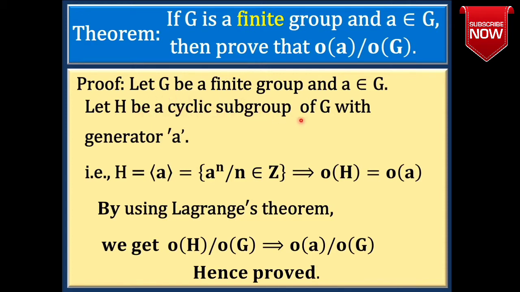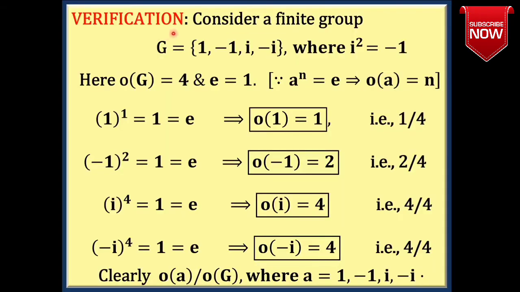Let H be a cyclic subgroup of G with generator a. By using the definition of a cyclic group, we write H is equal to ⟨a⟩, that is equal to the set of a^n such that n belongs to Z. That gives order of H is equal to order of a. Since G is a finite group and H is a subset of G, H is also finite. By using Lagrange's theorem for finite groups, we get order of H divides order of G. That gives order of a divides order of G, since order of H is equal to order of a. Hence proved.